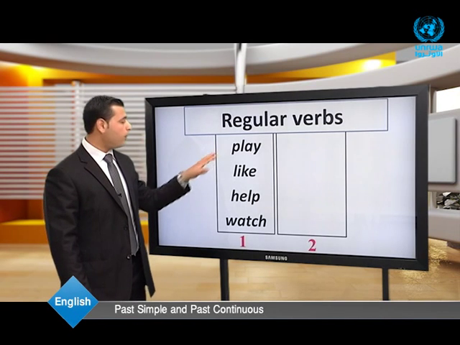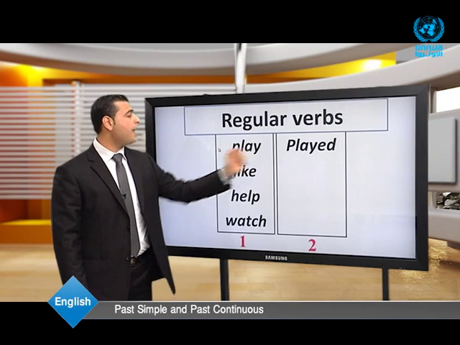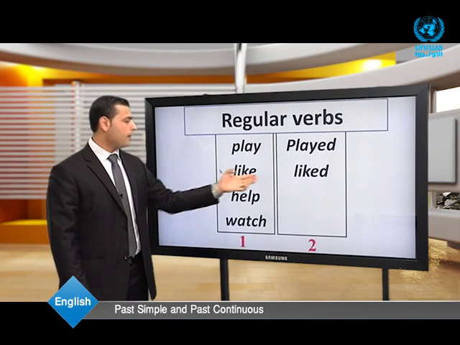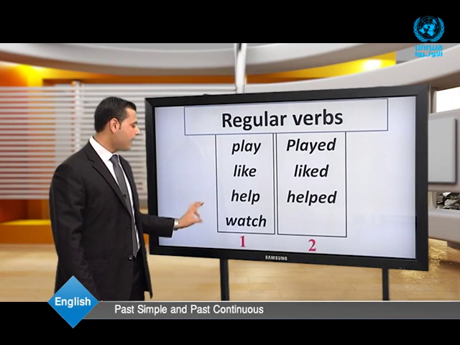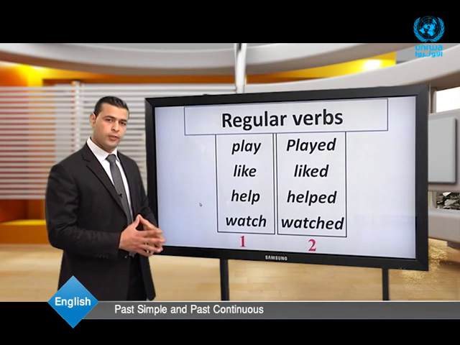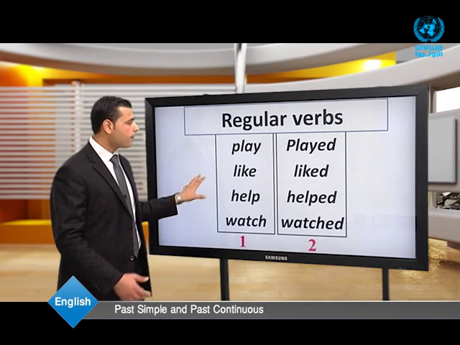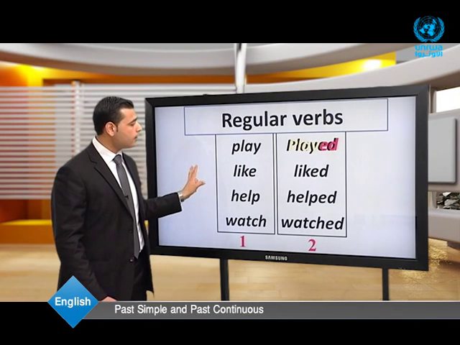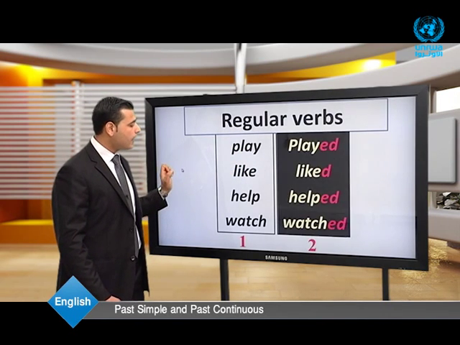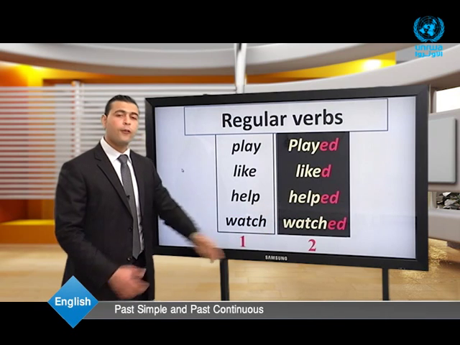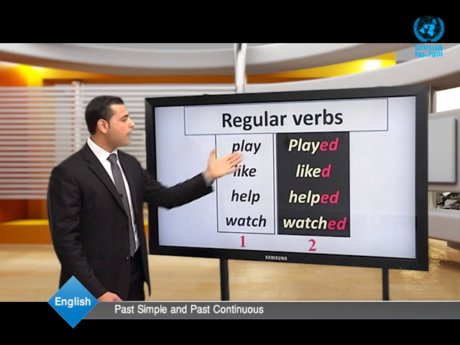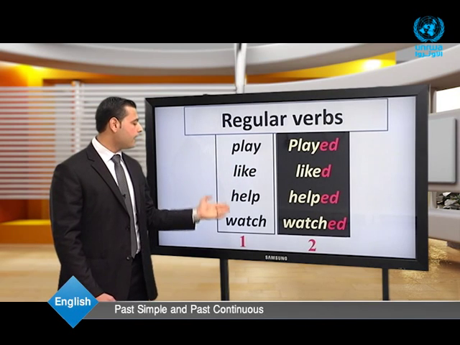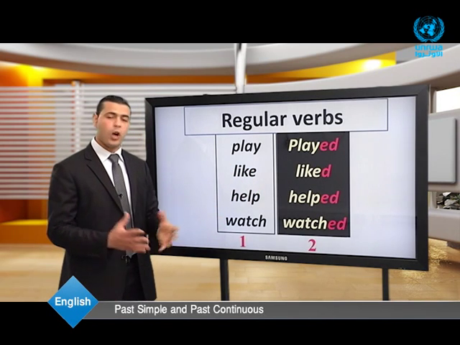The first verb, play, we have played; like, liked; help, helped; and watch, watched. So, dear students, these verbs, played, liked, helped, and watched, are the past simple of these verbs. Again, play, played, like, liked, help, helped, and watch, watched.